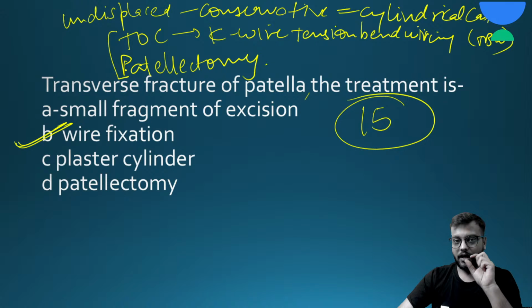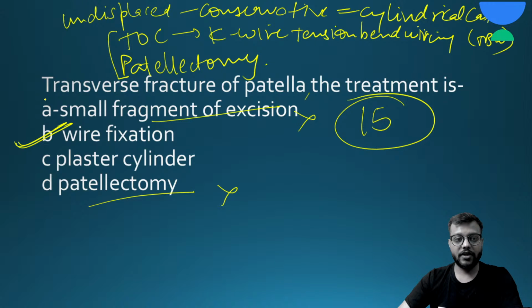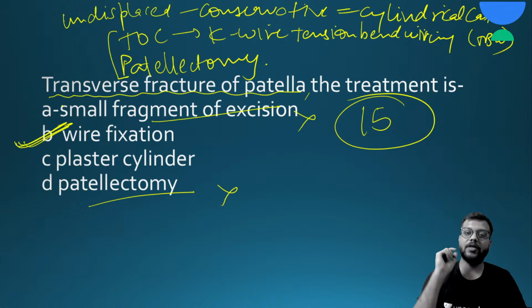So the answer is wire fixation. Small fragment excision or patellectomy is not the answer because it is clearly mentioned that it is a transverse fracture of patella. That's why the answer will be wire fixation, meaning K wire TBW tension band wiring.